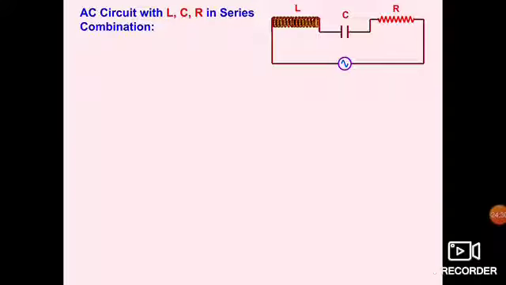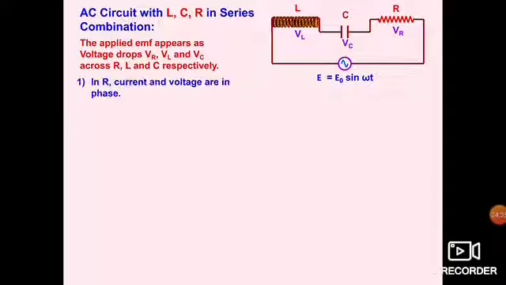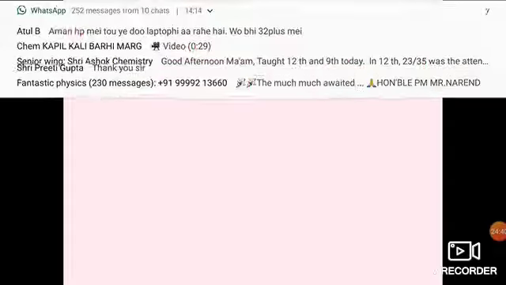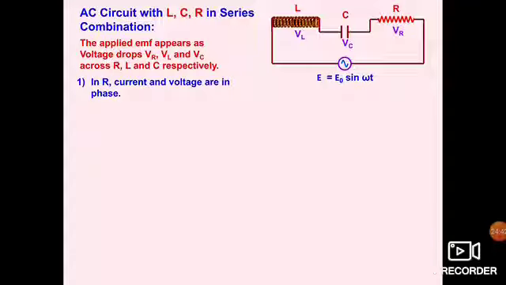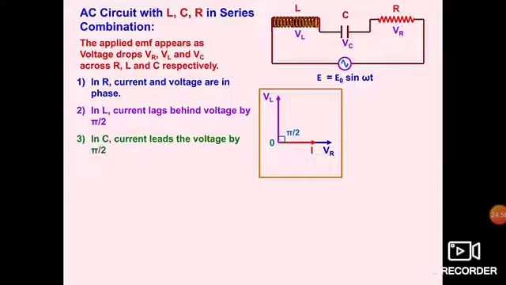Now in an AC circuit, we have L, C and R together. They are connected in series, so the same current will flow through them. VL, VC and VR are the voltages across the inductor, capacitor and resistance. It means current is the same, but voltage will be different across them as they are connected in series. In case of resistance, voltage and current are in the same phase, whereas in case of inductor, voltage leads the current by an angle of 90 degrees. In case of capacitor, it will lag the current by an angle of 90 degrees.